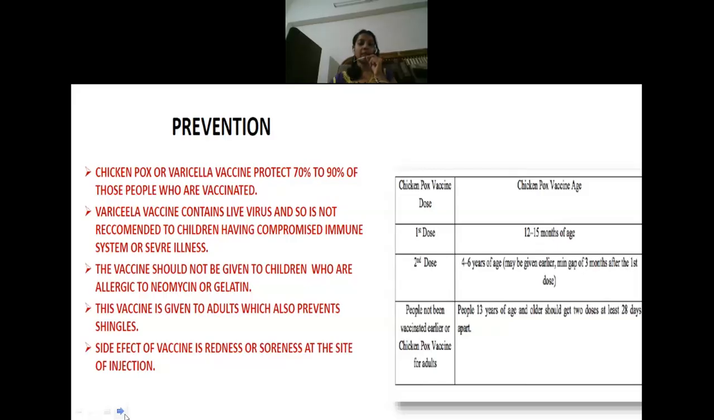And most of the time, this varicella vaccine contains this live virus. So most of the time, children who have very low immunity may also not be given this vaccine.